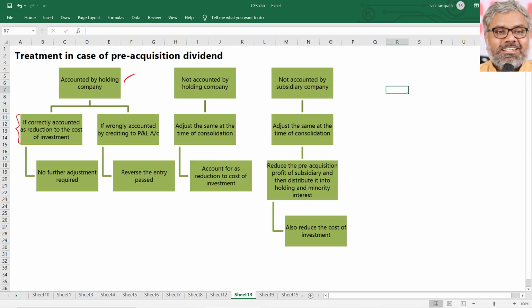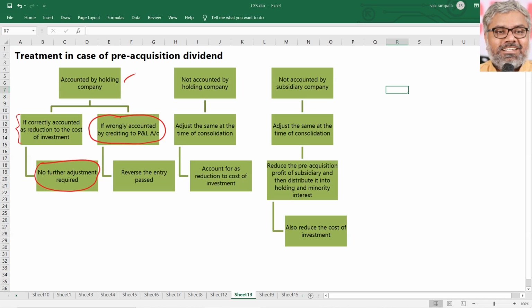And this we should already know, according to the accounting standard also it is the same. But if they really treated it well, we don't need to do any further adjustment. Already it is done. So what is there for us to do? Nothing in that. So such a situation will not be there. What will be given in the question in general is that the holding company wrongly accounted for it by crediting the P&L account. So what entry were they supposed to pass? They were supposed to pass an entry: bank account debit, investment account credit.